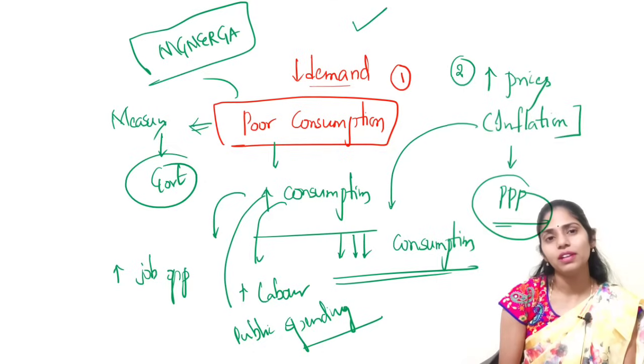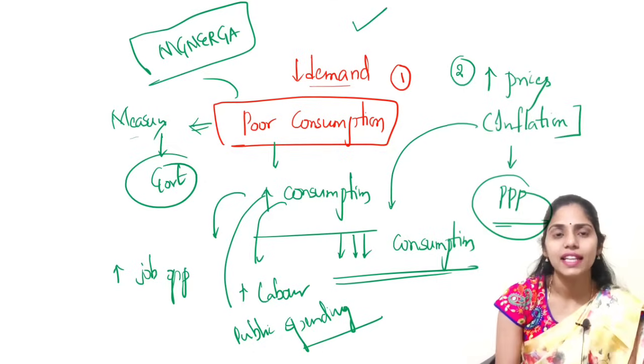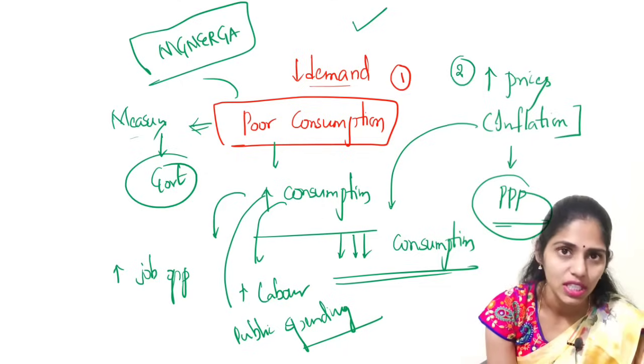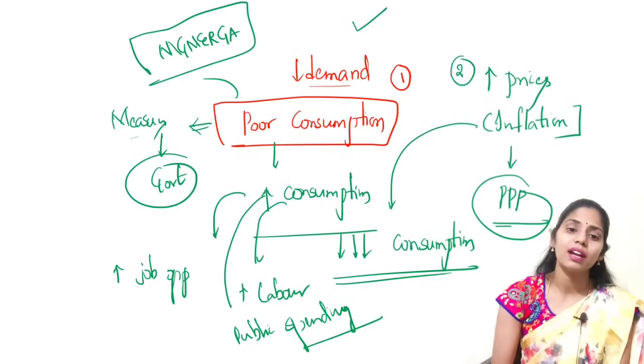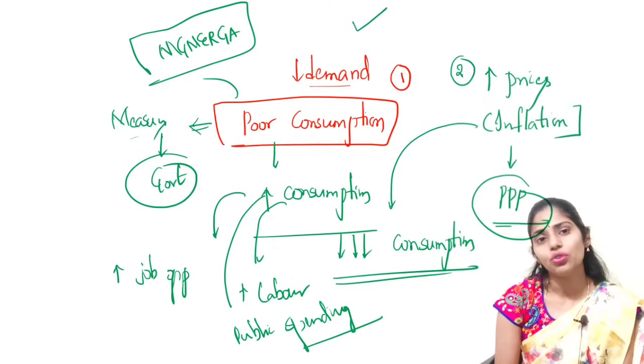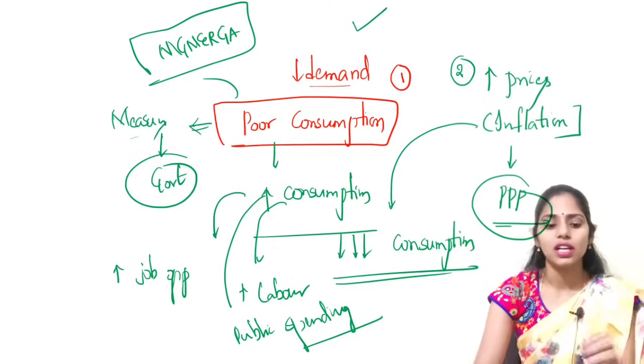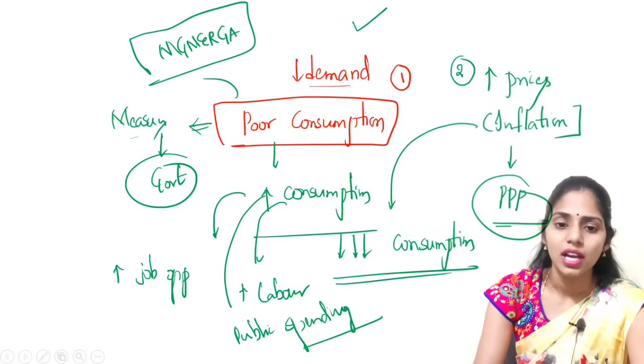So that people will have money in hand. Whenever they have money in hand, they will go to the market and place orders for goods and services. So there will be demand for these goods and services. In that way, we can go for economic revival or recovery. This is the thing that you have to remember.